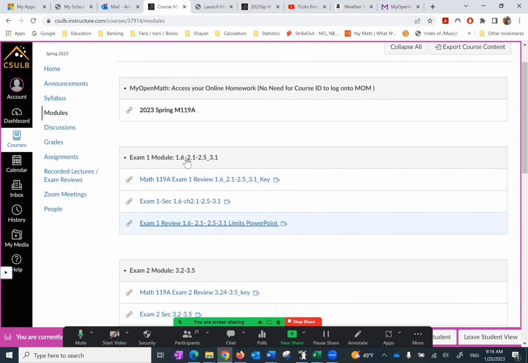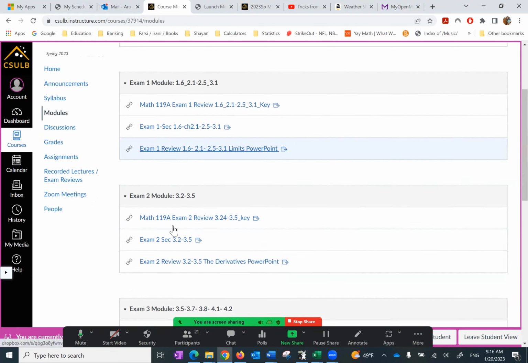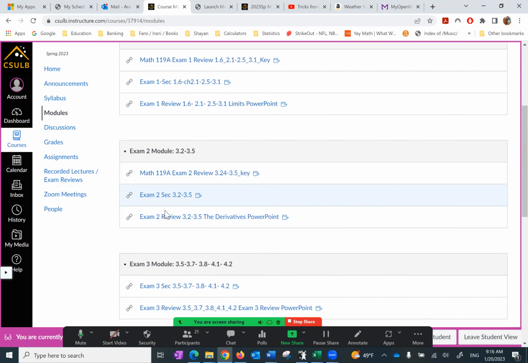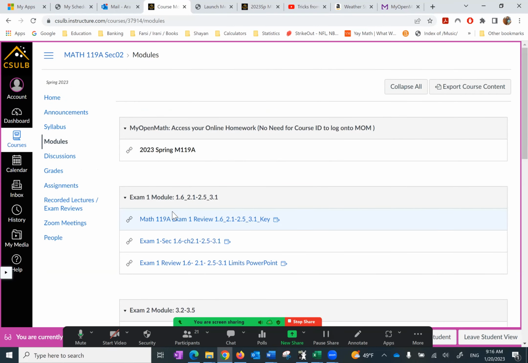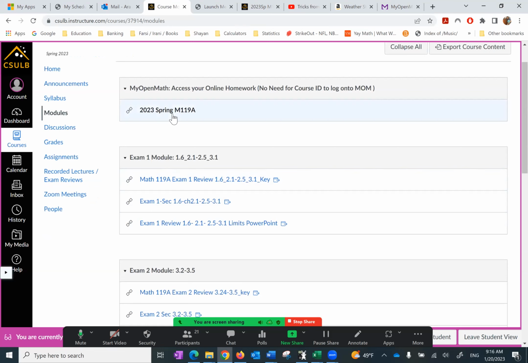Why is that? Because when we learn about exam 1 module, the rest of them pretty much repeat: exam 2 module, 3 module, and so forth. So let's start with the exam 1 module. I'm going to leave this for last because I want to quickly show you what happens with my open math. So right here under exam 1 module, I start with this